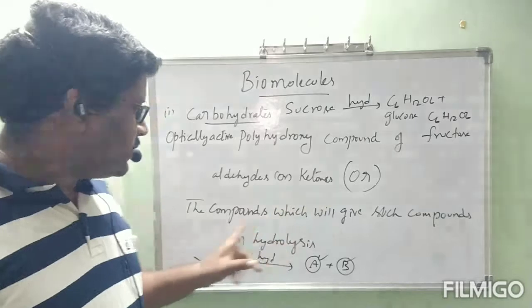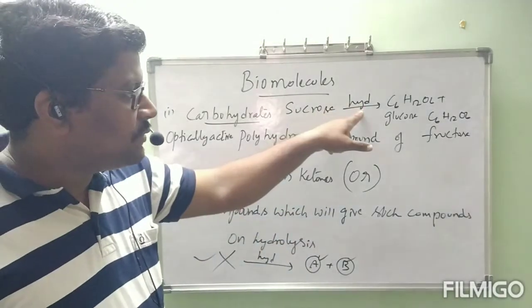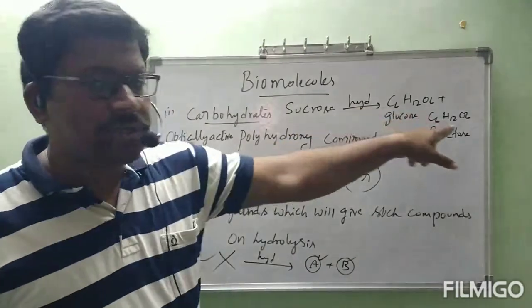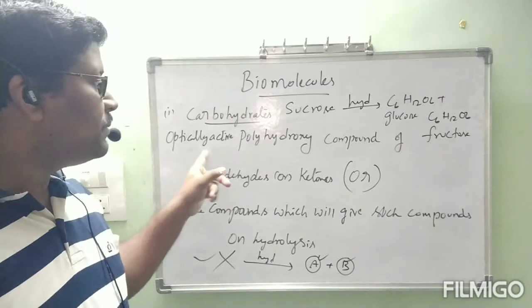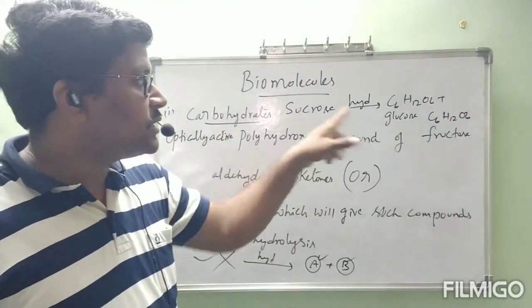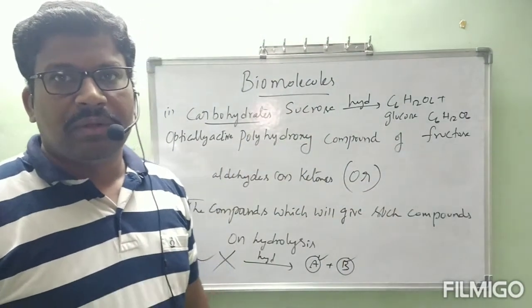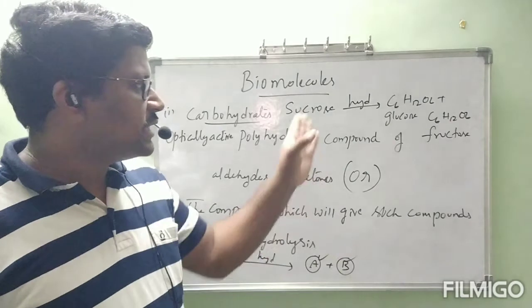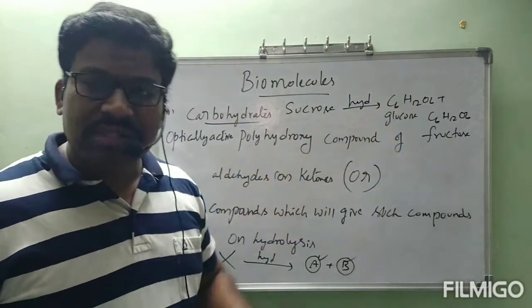Or see, the compounds which will give such type of compounds, those optically active polyhydroxy compounds, on hydrolysis also come under carbohydrate only. This is an example: sucrose is a carbohydrate, and glucose and fructose are also carbohydrates.